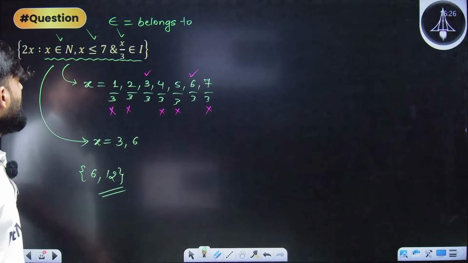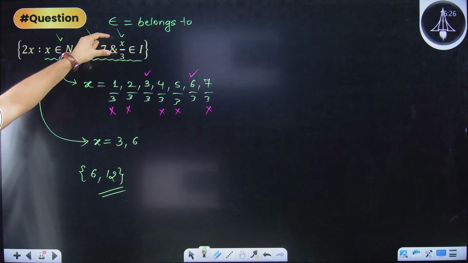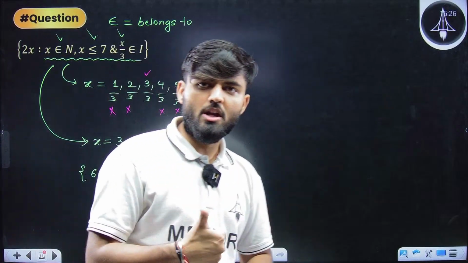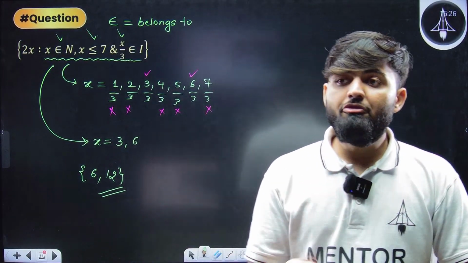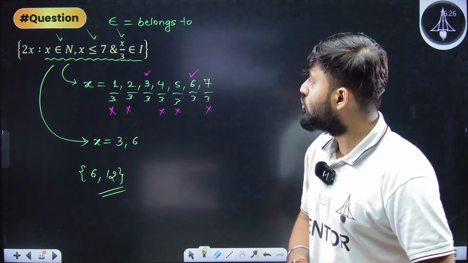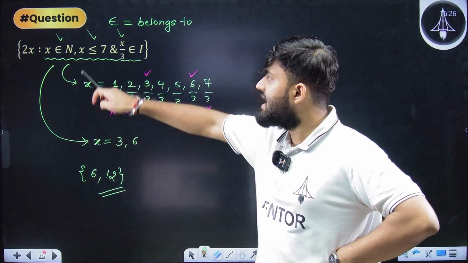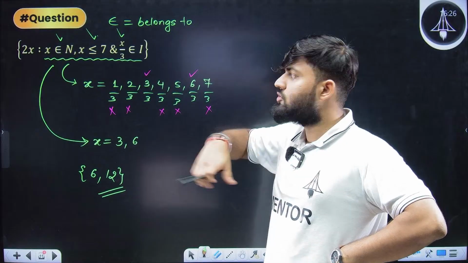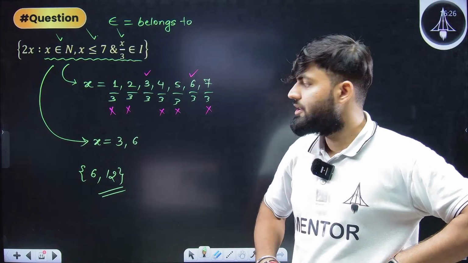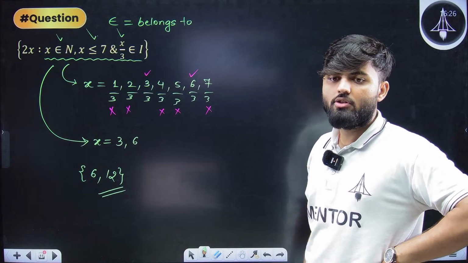Previous question. I wanted those x which are natural numbers, which are less than or equal to 7, and which when divided by 3 will give me an integer. So those x are basically 3 and 6 only, because 3 and 6 are the only natural numbers which are less than or equal to 7 and which when divided by 3 give an integer, because 3 by 3 is an integer, 6 by 3 is an integer. So these were the x that were required, and we required 2x, so we multiplied 2 to it, and we got the answer. Clear?